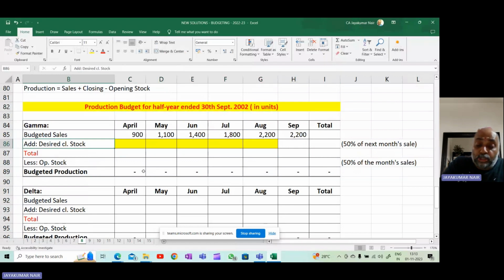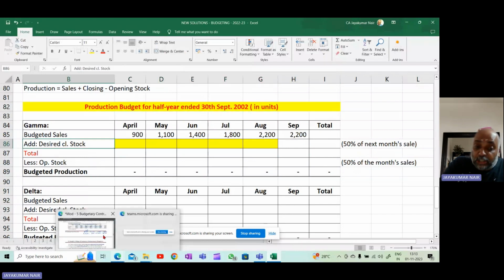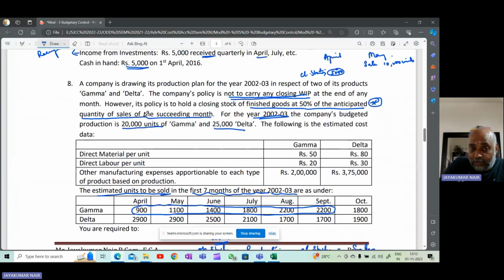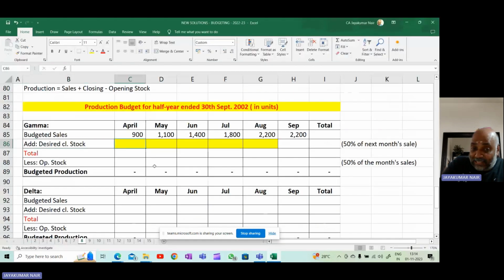Okay, now closing stock. When you are calculating closing stock, you have to read the sentence carefully. However, its policy is to hold closing stock of finished goods at 50% of the quantity of sales of the succeeding month. So what should be my closing stock in the month of April?